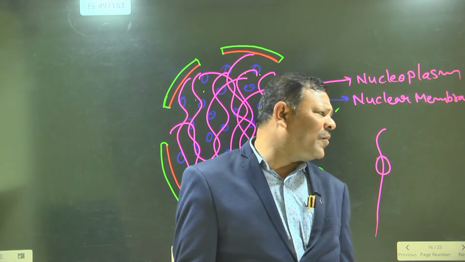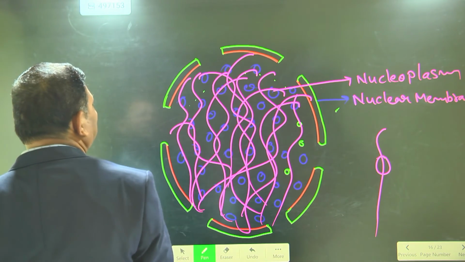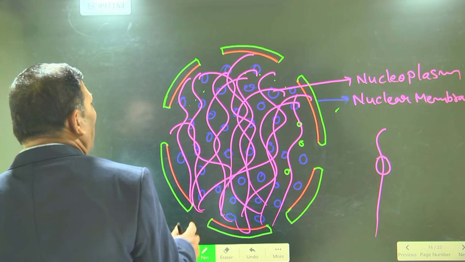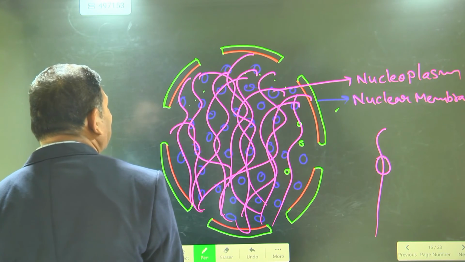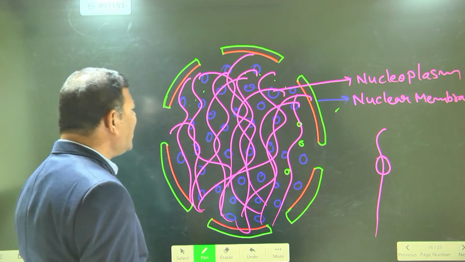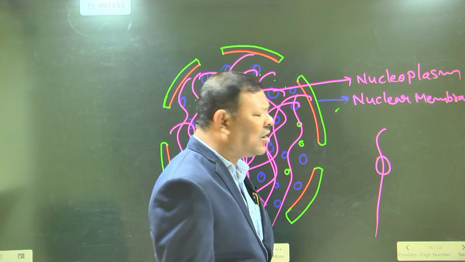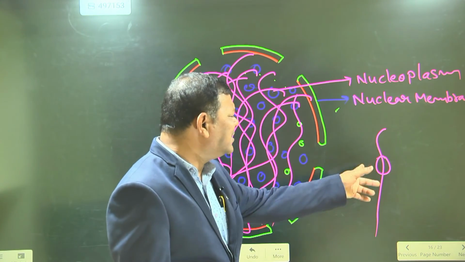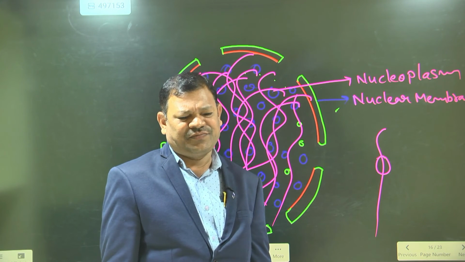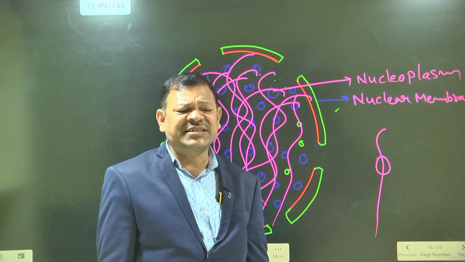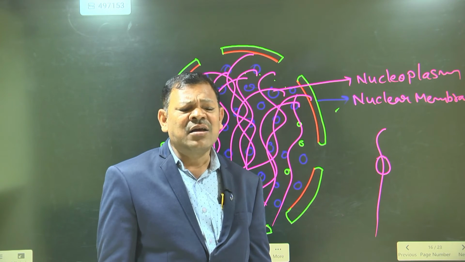So what is the third point? Chromatin material is present as thread-like structures, and that is nothing but chromatin material. The chromatin material is stained. The thread-like structures are called chromosomes. In the chromosomes, genes are present. Genes are responsible for the character. The study of genes and variation is called genetics.